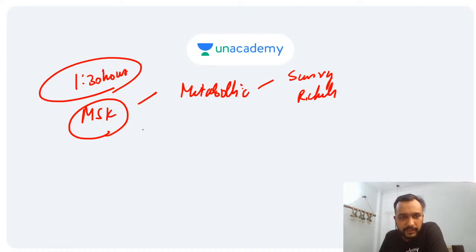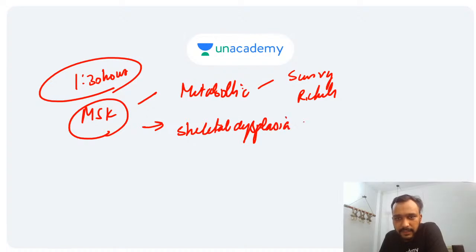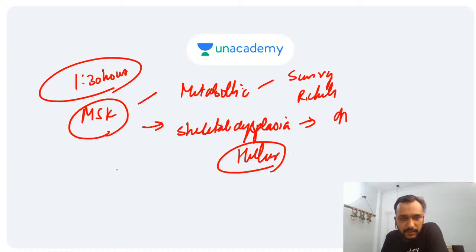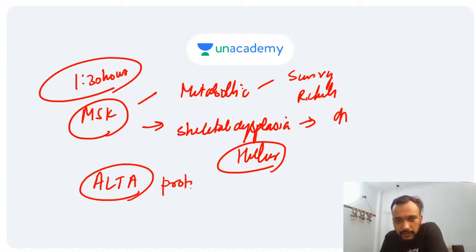Then we are going to discuss a few important images from the section of skeletal dysplasias like achondroplasia and Hurler syndrome. Then I am going to discuss the ALTA protocol in bone tumors.